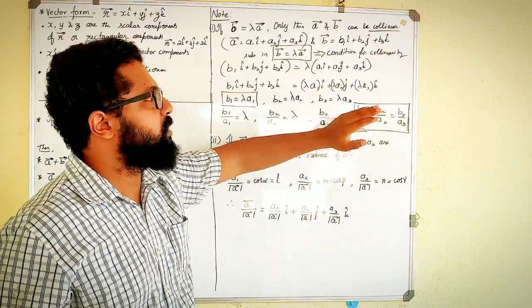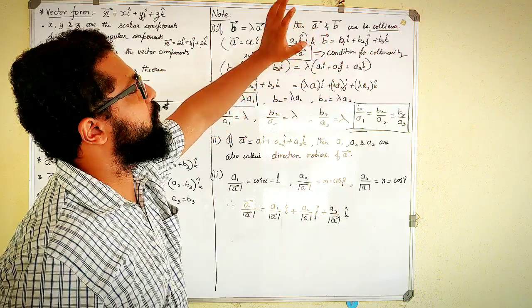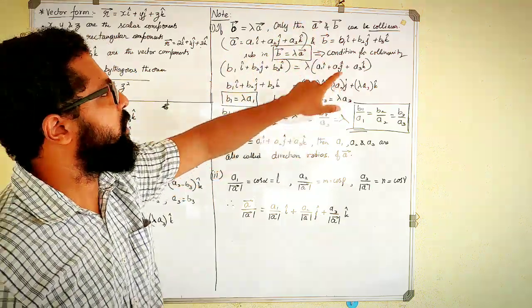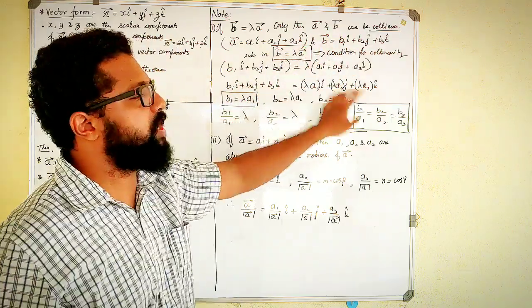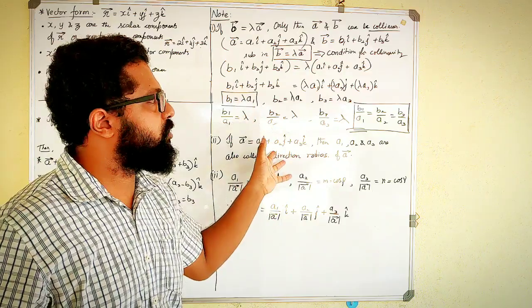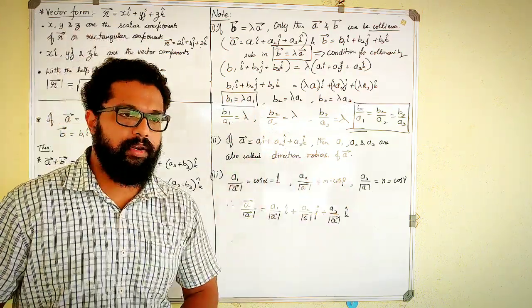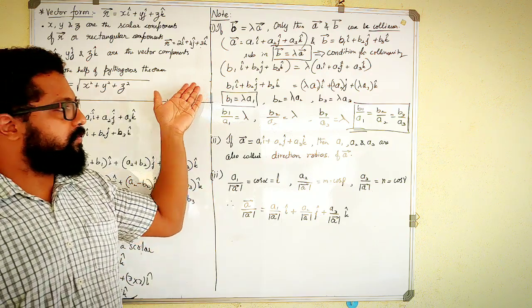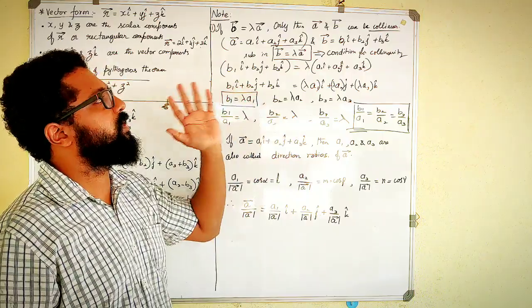That's it. Now, two vectors will be given to me. If I have to find out whether they are collinear or not, I'll simply divide this by this, this by this, and this by this, and check whether all three ratios are the same or not. If the ratios are the same, then it is collinear. If the ratios are not the same, then it is not collinear. When we come across the problems, you'll understand it is a very easy concept. It is nothing great.